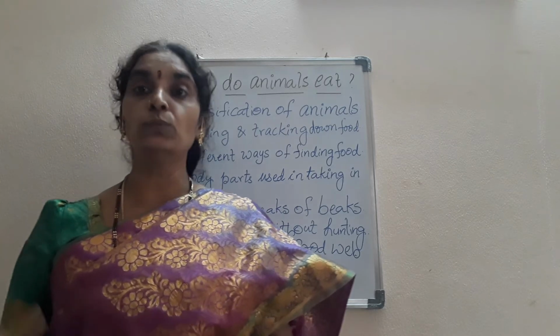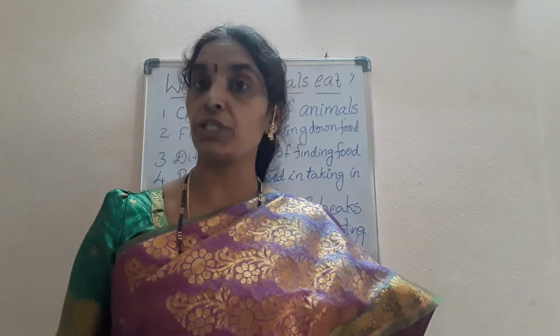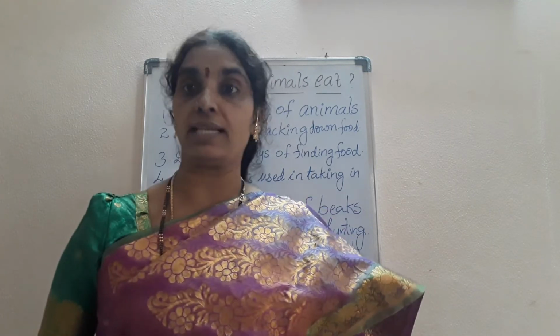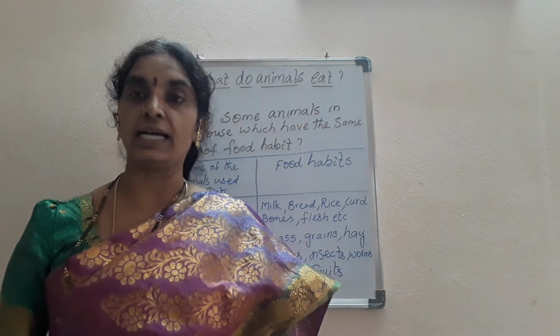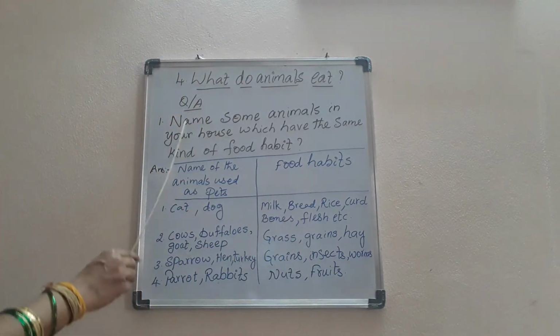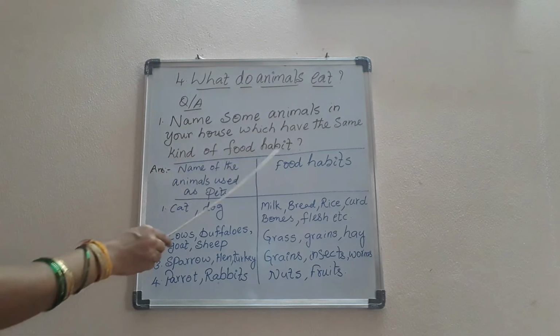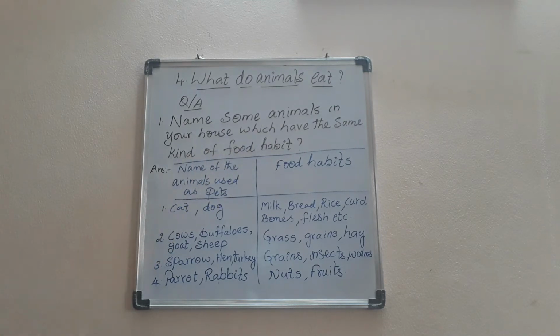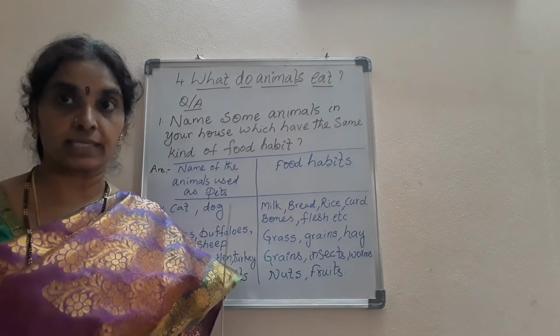Now we'll move to the short answer questions, children. So note down what are the different questions that can be given in this lesson. Now see the questions, children, how they are asked, and how you should write the answers. See here, children. Name some animals in your house which have the same kind of food habit. So the answer: the animals in your house are called pets. The animals which are reared in the house are called pets, isn't it, children?